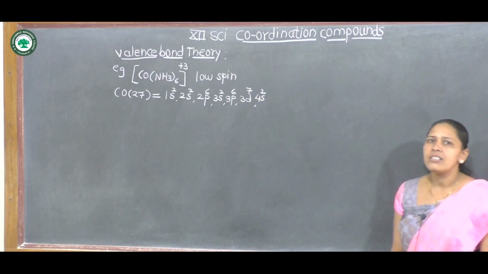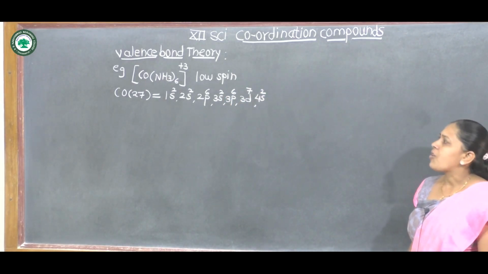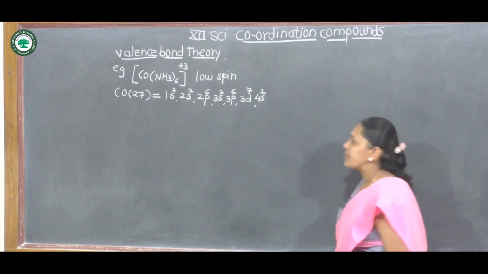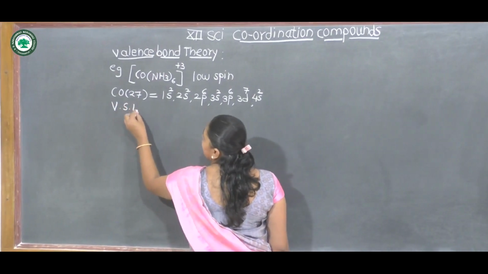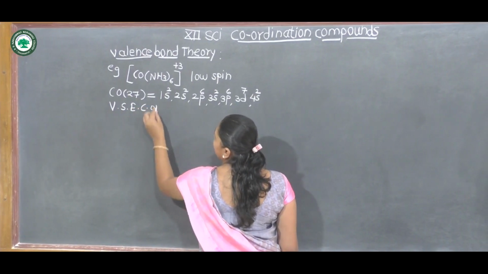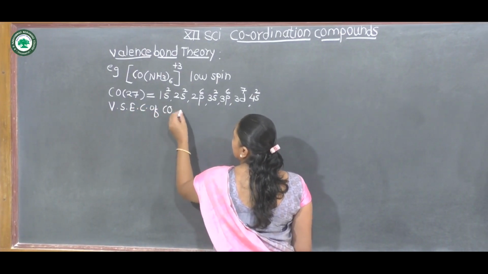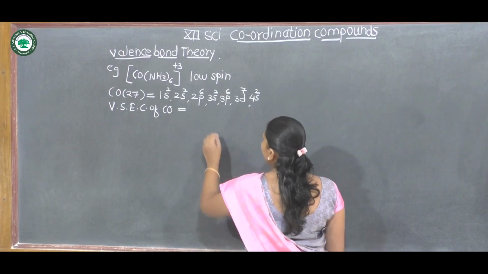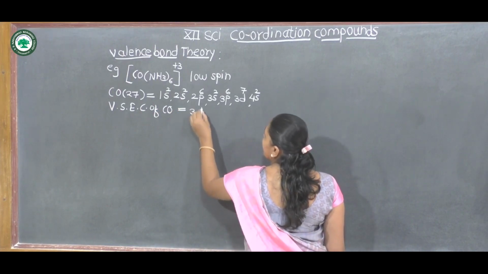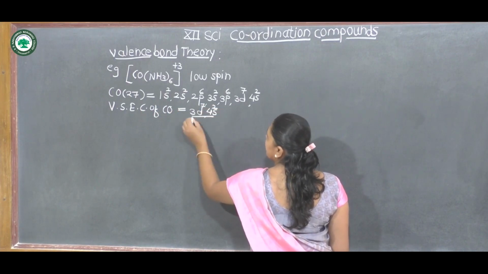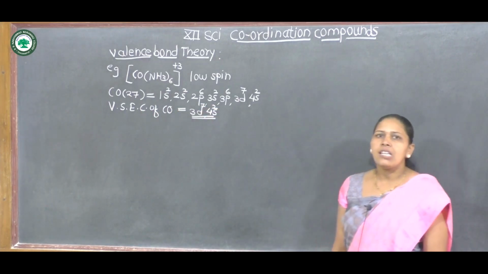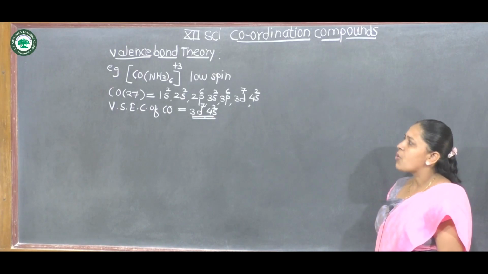This is the electronic configuration of cobalt. Then the valence shell electronic configuration of cobalt is 3d7 and 4s2.